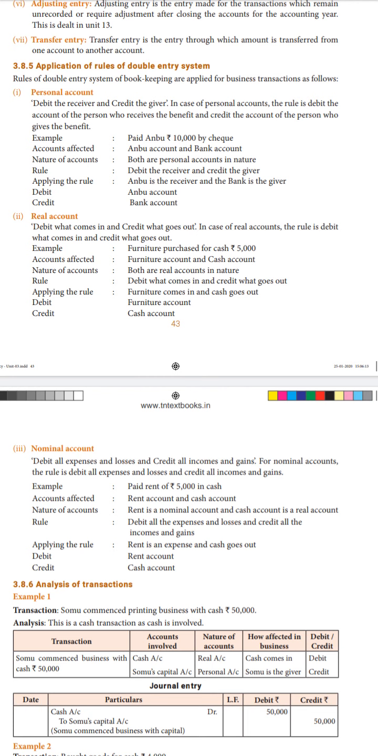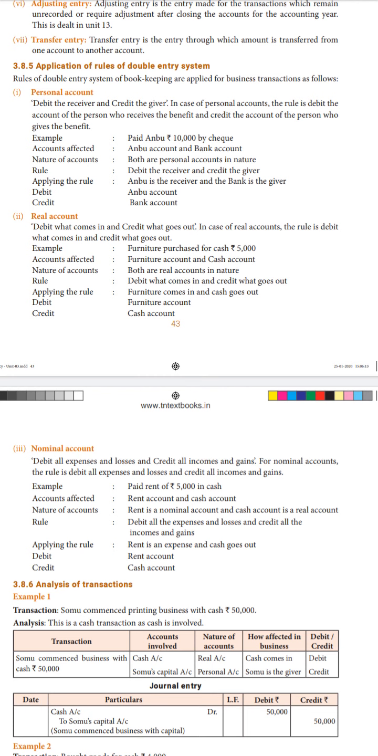For that, first we need to identify the accounts from the transactions. There should be a minimum of two accounts, and sometimes there will be three accounts also. Now, the first one is the personal account. As we discussed, the rule of personal account is debit the receiver, that is the person who receives should be debited, and credit the giver, which means the person who is giving the benefit should be credited.